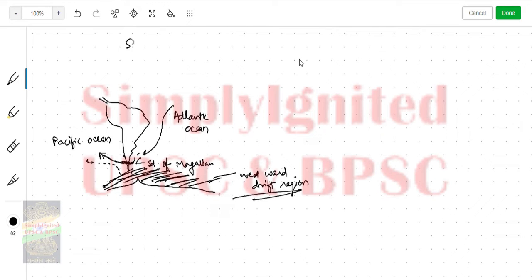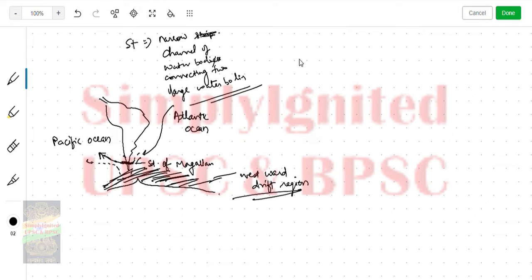And we know the definition of a strait. A strait is a narrow strip or narrow channel of water connecting two large water bodies. This is the definition of a strait. Do you understand this now? Let's see the map also.